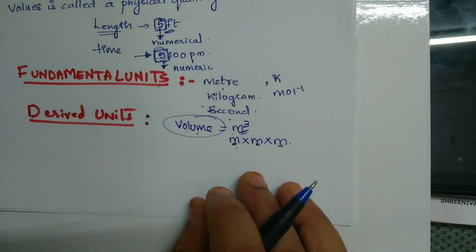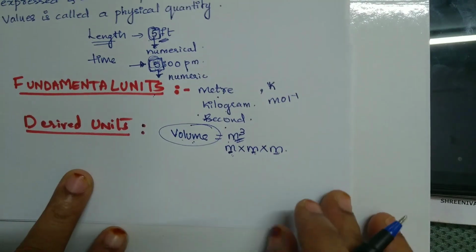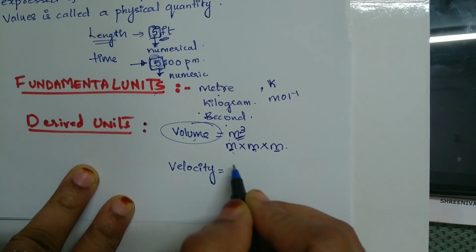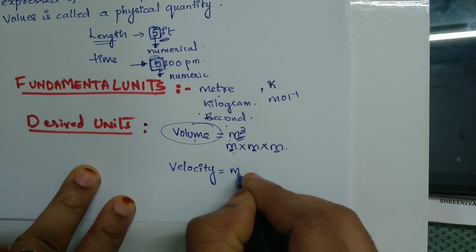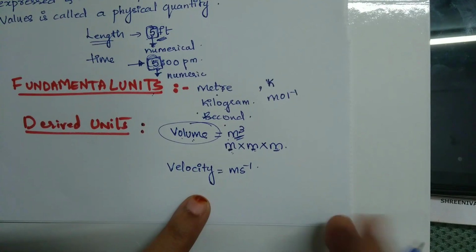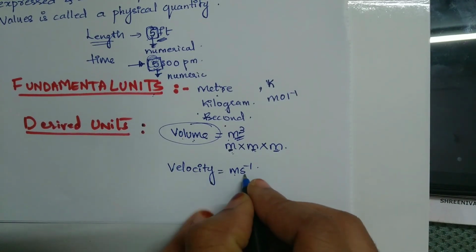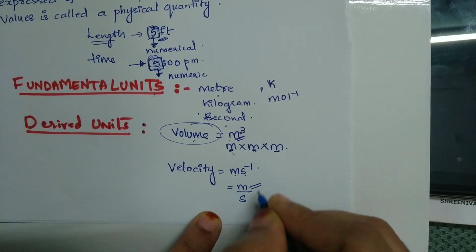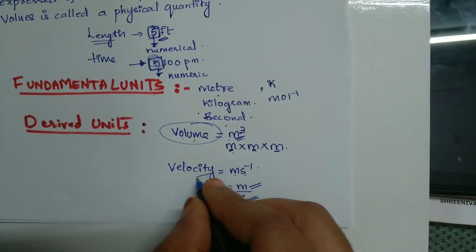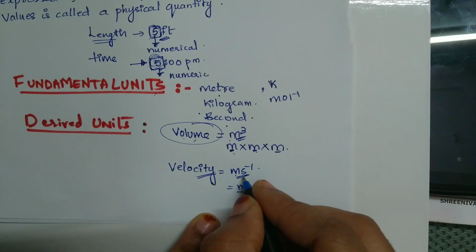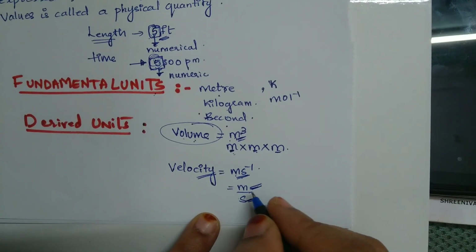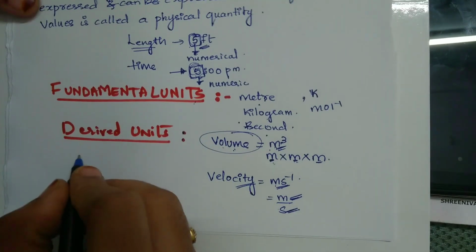Another example you can consider is velocity. The unit for velocity is meter per second. Now see here, since the unit for velocity is meter per second, it is the combination of meter and second. Meter is a fundamental unit and second is also a fundamental unit, right? So therefore the unit for velocity is the combination of fundamental quantities. Hope you understood.